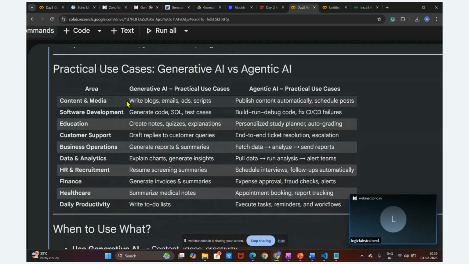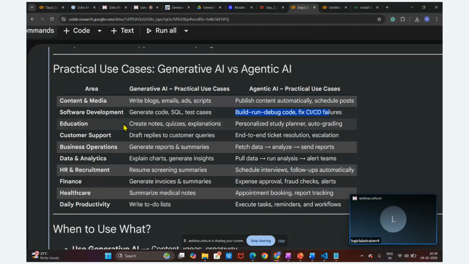In generative AI, we write blogs, emails, ads, scripts, whereas in agentic AI, we are going to publish the content automatically. We are not going to only write the blog, we are going to publish it and deploy it with the help of agentic AI. In software development, we generate code and write test cases. But here we are not going to only write the code, we are going to debug it and fix the CI failures with the help of different AI agents.